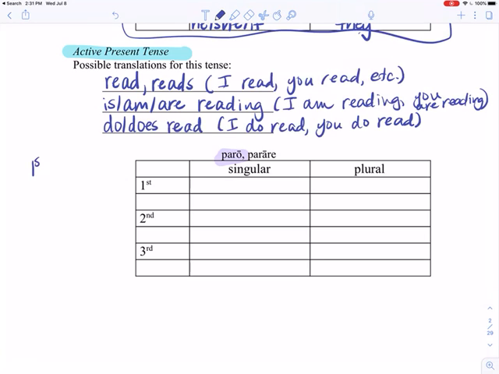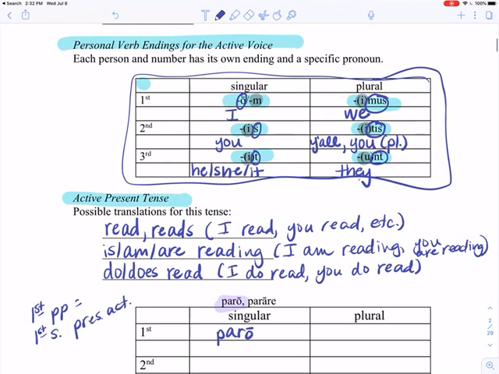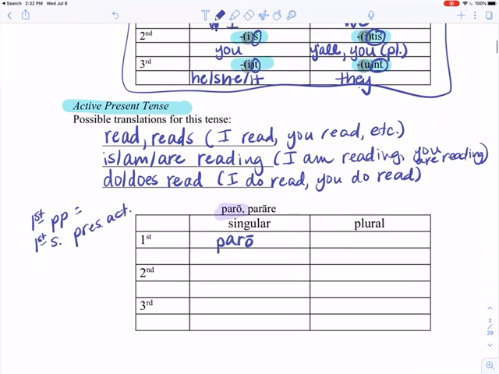So let's write that down over here. First principal part equals first singular present active. Okay? So I'm going to put that right here, paro. Okay? Now I need to translate it. Okay? So remember, this is first singular, so I'm going to use this I pronoun right here. Okay? So I'm going to say I.